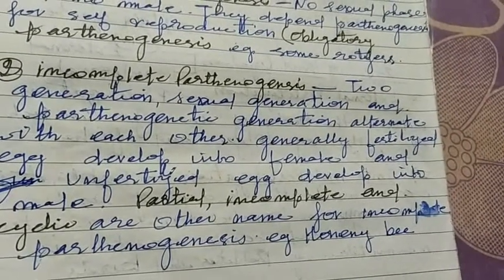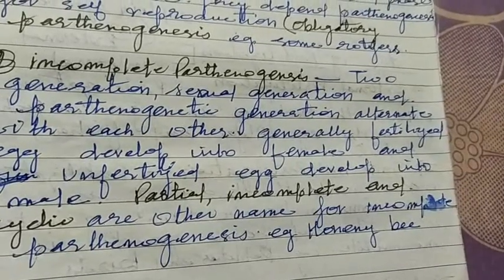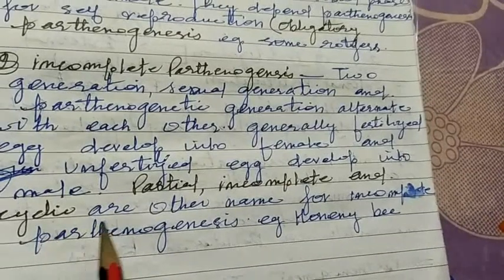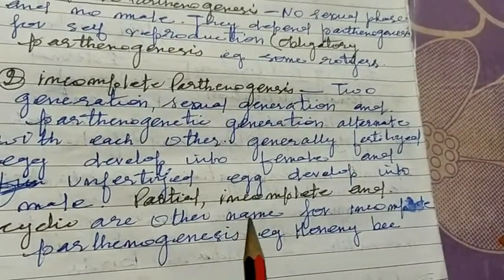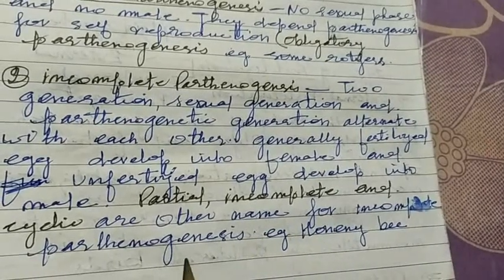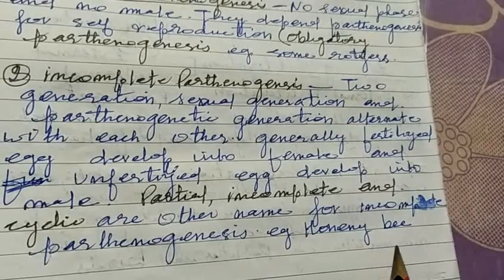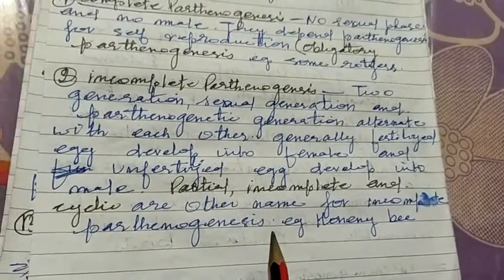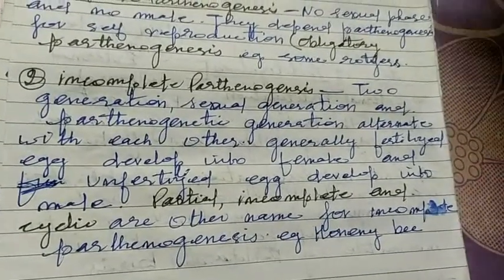Incomplete parthenogenesis is also known by other terms, that is partial, incomplete and cyclic, and it is not obligatory, it is a facultative parthenogenesis. For example, in case of the honeybee, sexual cycle and parthenogenetic cycle alternate with each other, hence known as cyclic parthenogenesis.